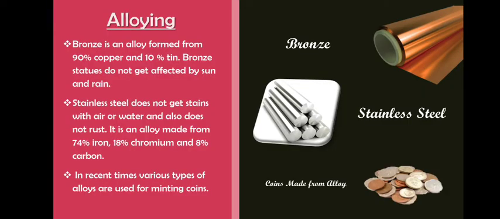For example, bronze is an alloy formed by 90% copper and 10% tin. Now these bronze statues will not get affected by the sun or rain. Then stainless steel does not get stained by air or water and also doesn't rust. It is also an alloy which is made up of 74% iron, 18% chromium and 8% carbon. Also the various types of coins which we use are also made up of alloys.